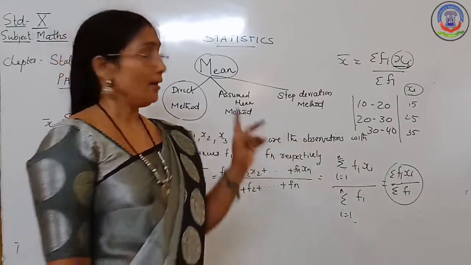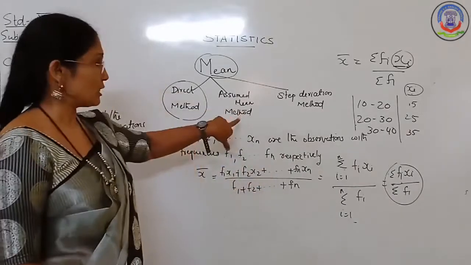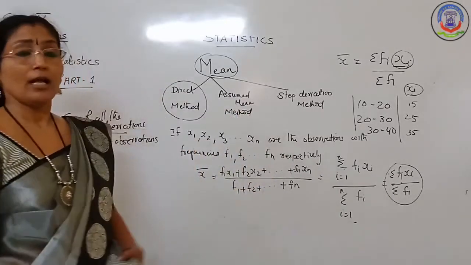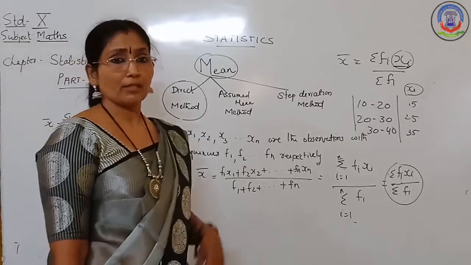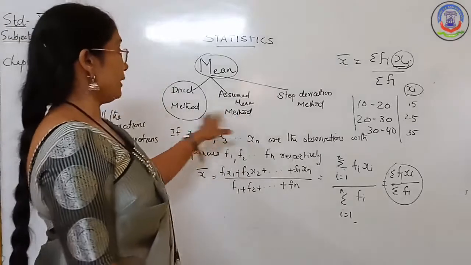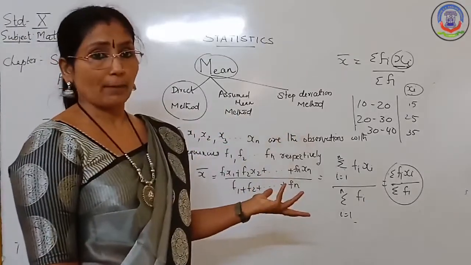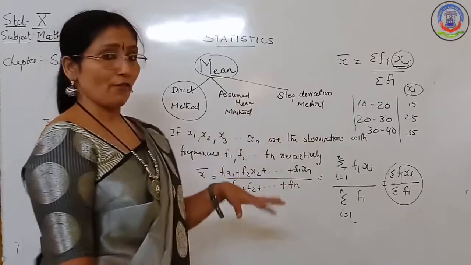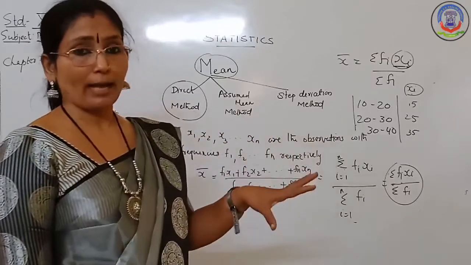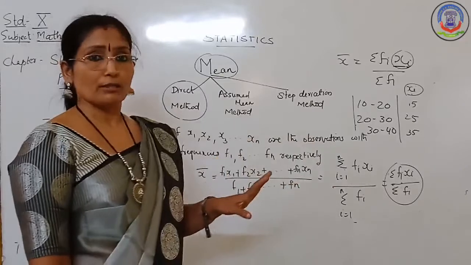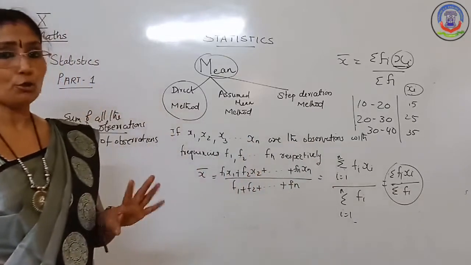Suppose in brackets the method is mentioned, that you have to use the direct method. At that time, you have to use that method. Why is it so? Because all these methods give the same answer. But if you do it by a method which is not asked in the question, you will not get the marks. That is an important point you should remember.